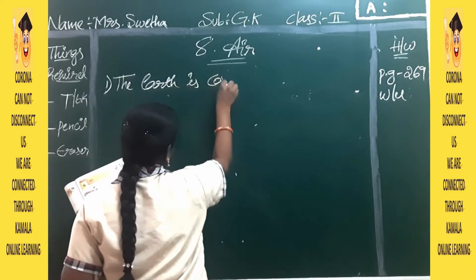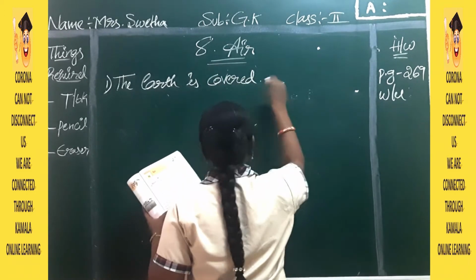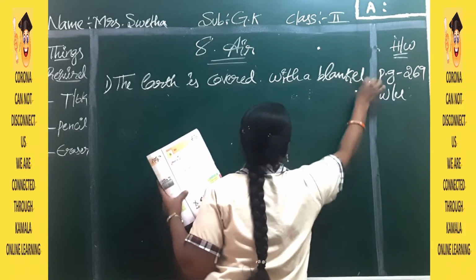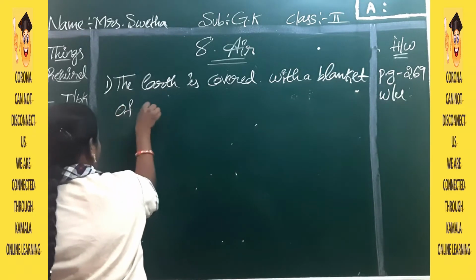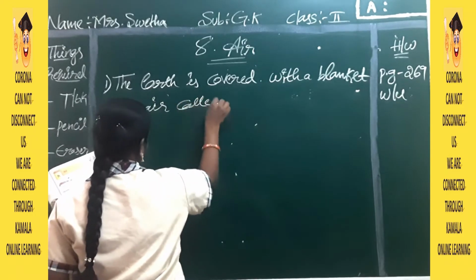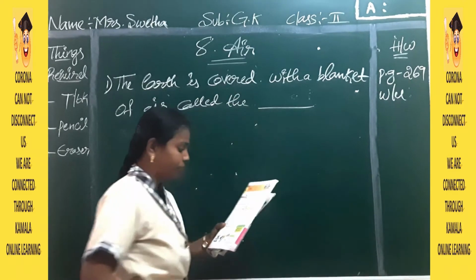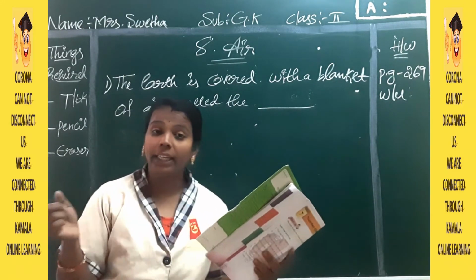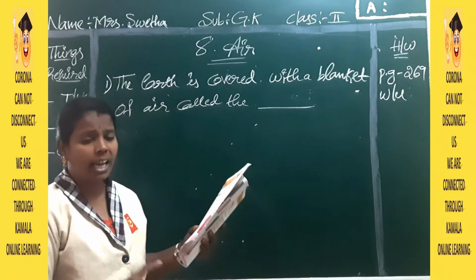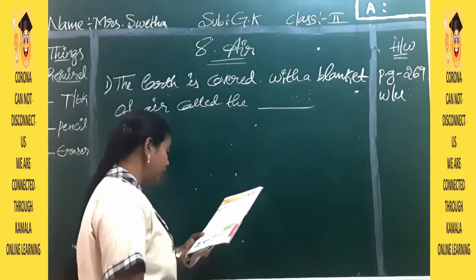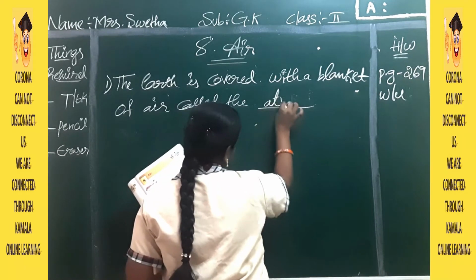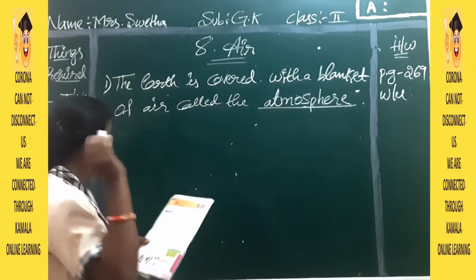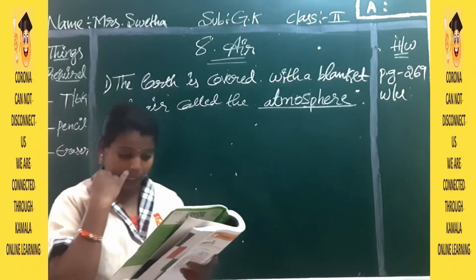The other name for air is atmosphere. The blanket of air covering the earth is the atmosphere.